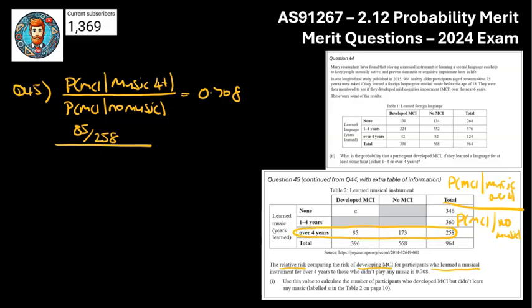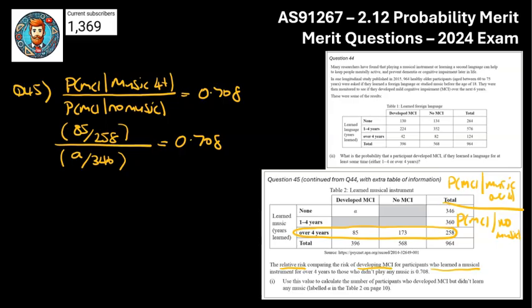So the people who didn't use music is 346 there. A of those 346 developed MCI. So that's where my unknown variable is coming in. That's going to be A divided by 346. And I've got a fraction over a fraction, and we know that's going to be equal to my relative risk of 0.708. And now at this stage, you can use your step-by-step algebra to do it. If you know calculus or you're doing calculus as well, go for it. But my advice would be to put a bracket on the numerator, put a bracket on the denominator, and use your solver mode of the calculator.